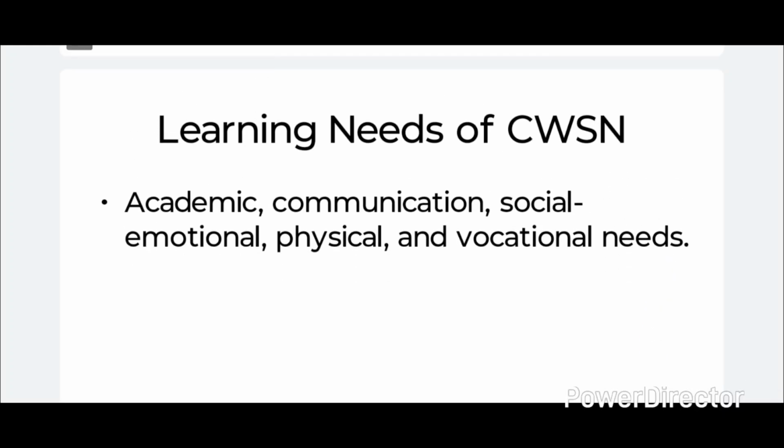So next is communication needs. Communication needs are like sign language, braille touch for the vision impairment.